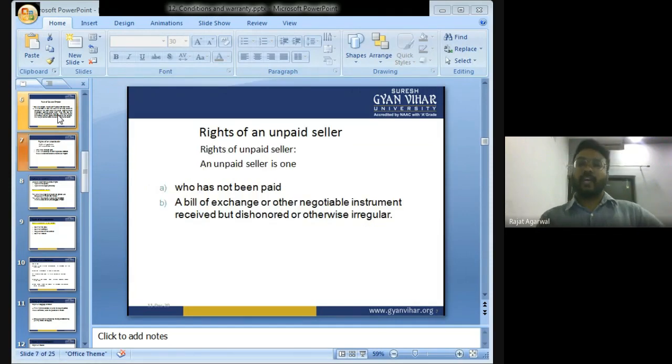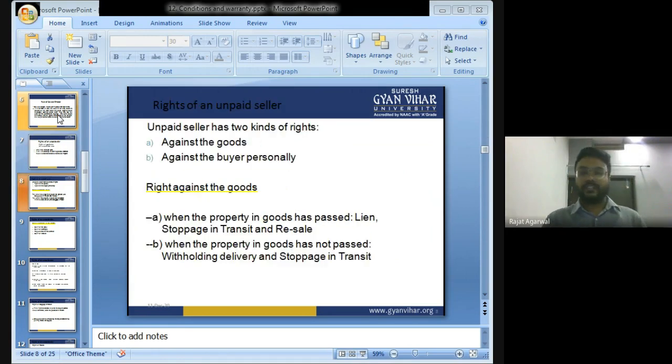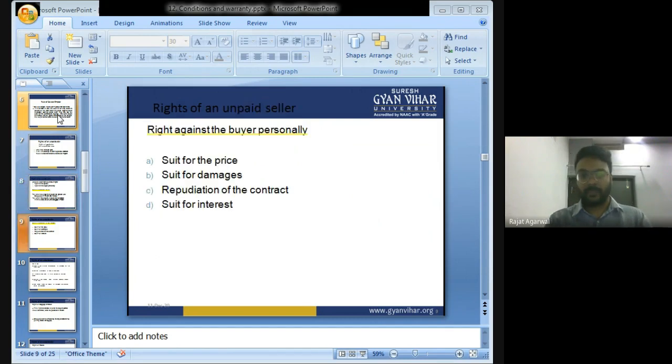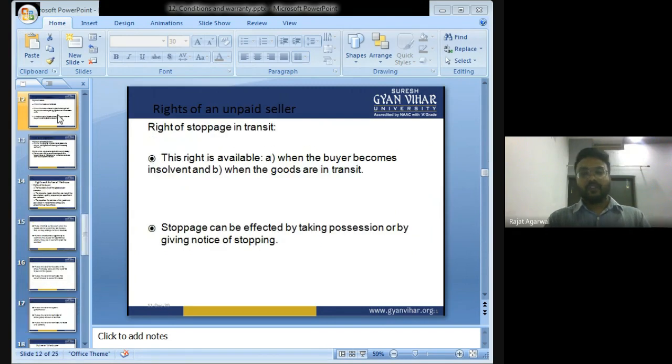Then what is an unpaid seller? An unpaid seller is a seller who has not been paid for the goods that he has sold. What are the rights of an unpaid seller? An unpaid seller has two kinds of rights, against the goods and against the buyer. Everyone got my point?